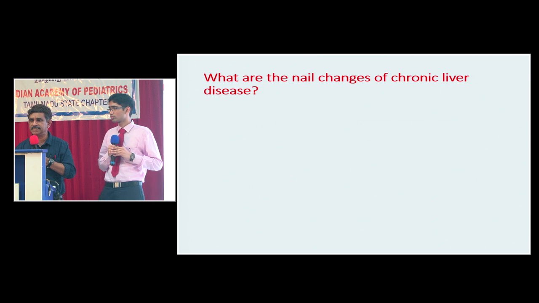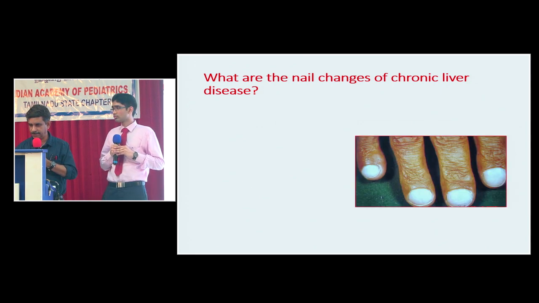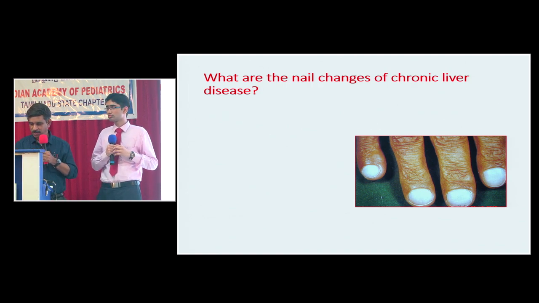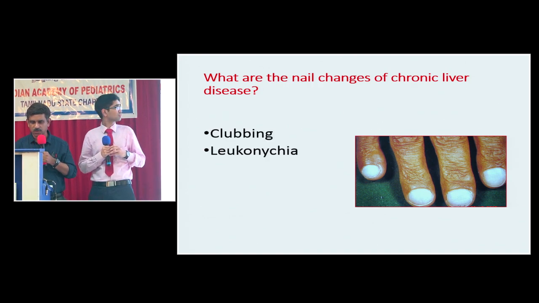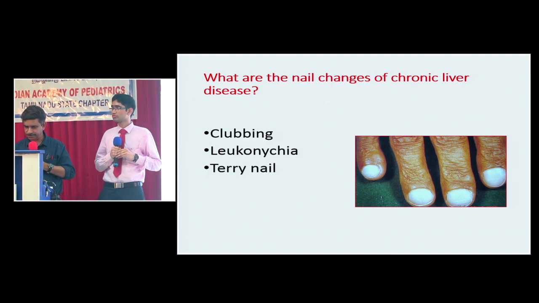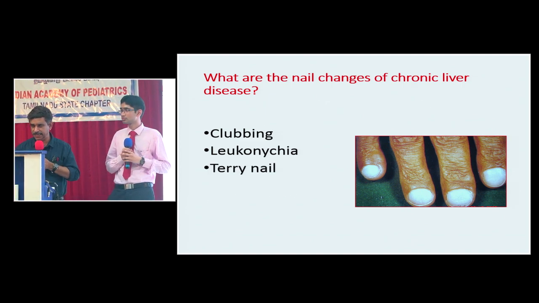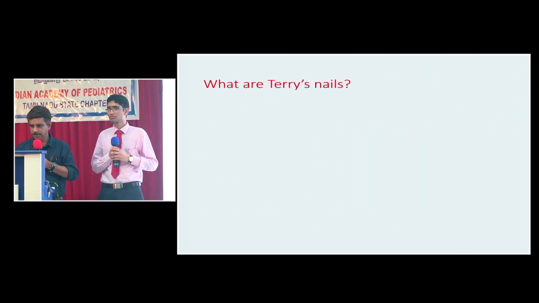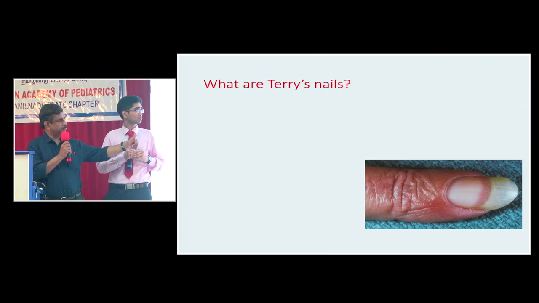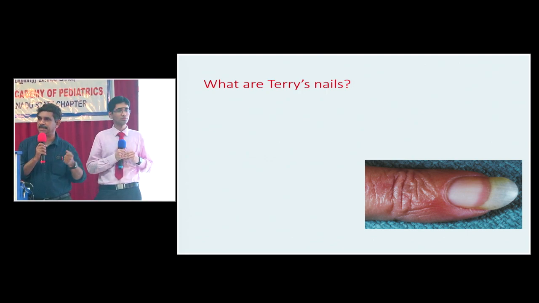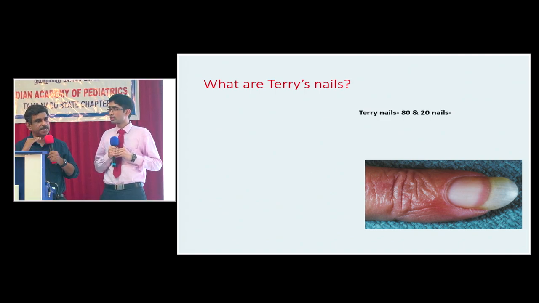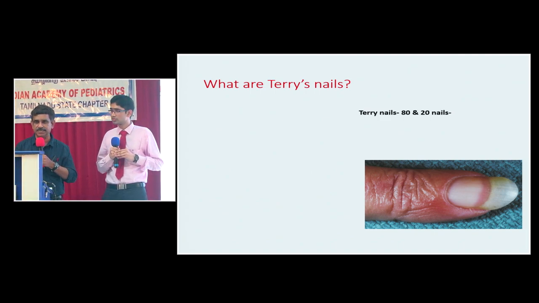These are the changes. What are the nail changes of chronic liver disease? What is this? What are the findings you see here? Yes, clubbing and leukonychia. You can see two findings here. You can see clubbing as well as leukonychia. What is Terry's nail? Just look at the nail. Approximately 80% has become opaque, and the distal 20% is retaining the normal pink color. So this is called an 80 and 20 nail or Terry's nail, classically seen in chronic liver disease.